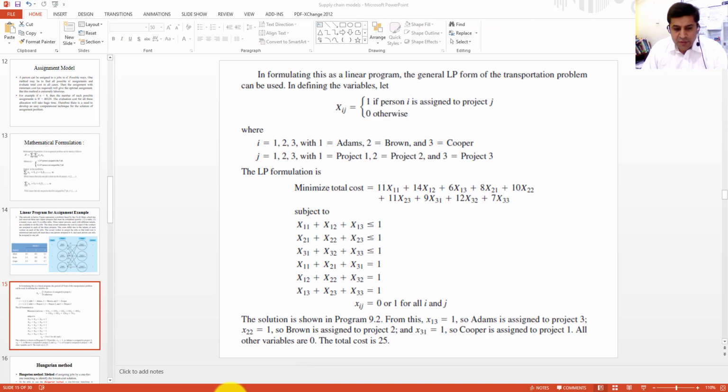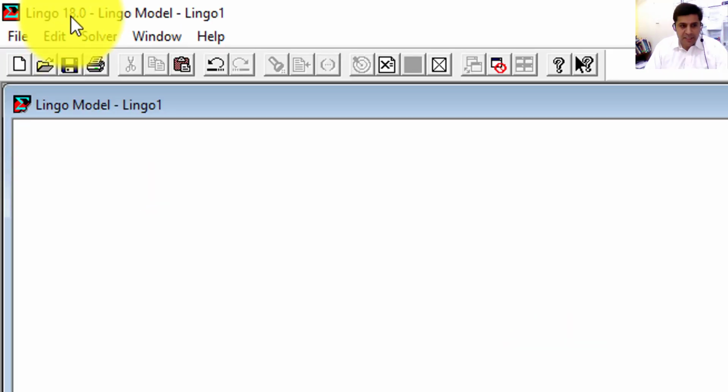So you need to open the Lingo. Lingo 18, I have already mentioned, is a free software. You can easily download trial versions. There are different specific options in this, and in my previous lecture I already showed you how you will use sensitivity analysis and how you will use a nonlinear programming problem. Now I'm just going to solve this simple example.